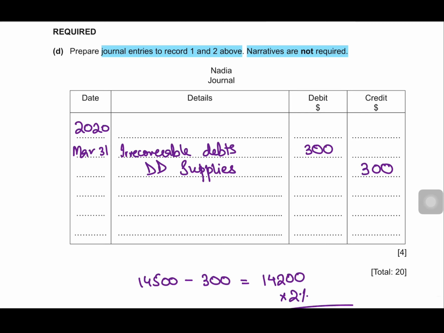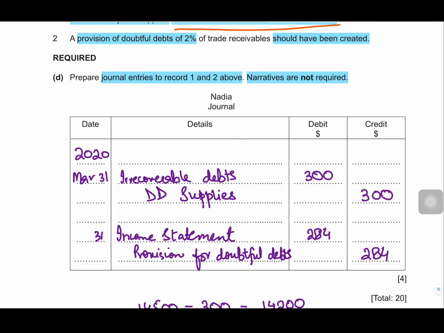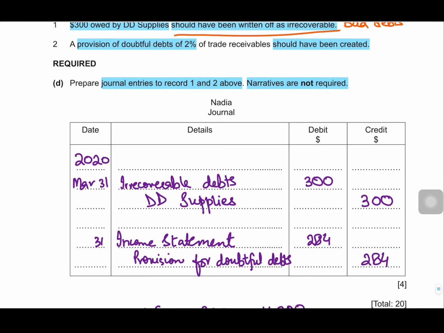So what is the double entry? Income statement will be debited with 284, on the same date. All the expenses are debited, that is why income statement will be debited with 284, and provision for doubtful debts will be credited. Provision for doubtful debts being a contra asset account, if it is increasing, that will be credited by 284 as well. So this is how you will record the irrecoverable debts and provision for doubtful debts.